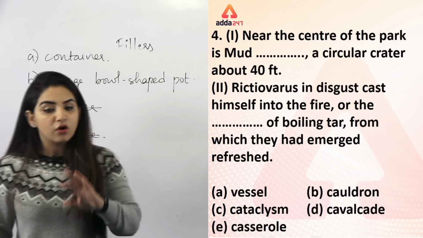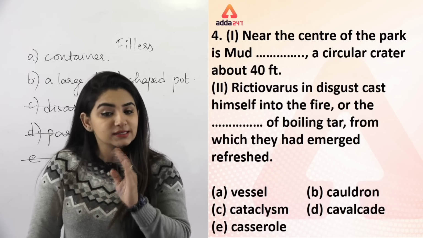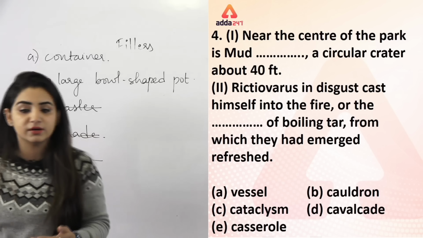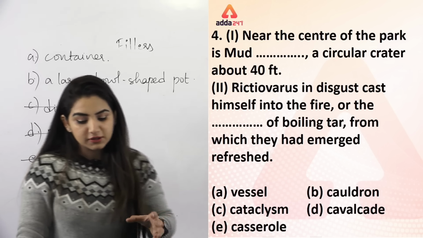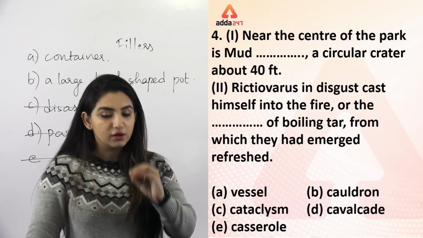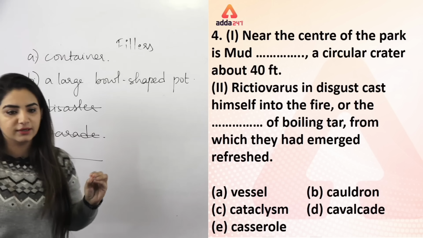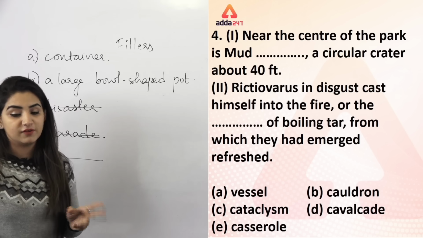Then: Rictoviorus in disgust cast himself into the fire or the dash of boiling water. Tell me, what will fit with boiling water? A container or a large bowl shaped vessel pot.